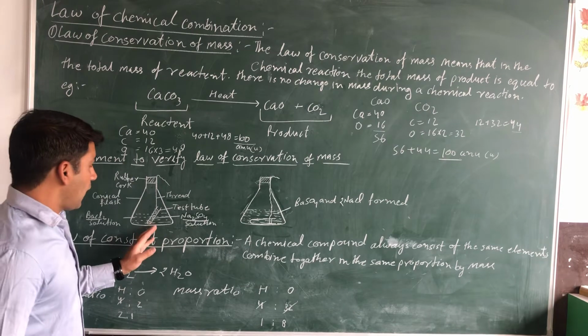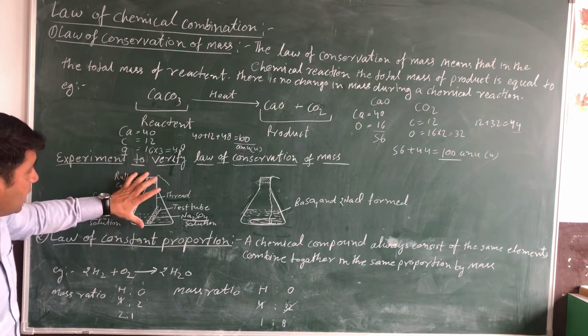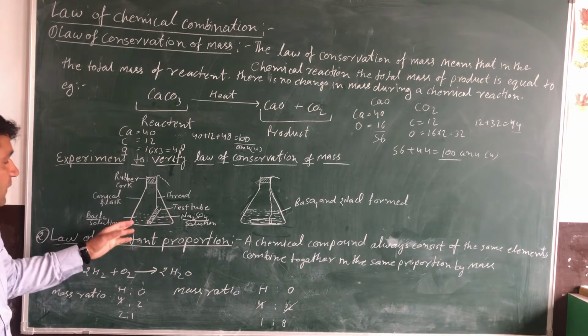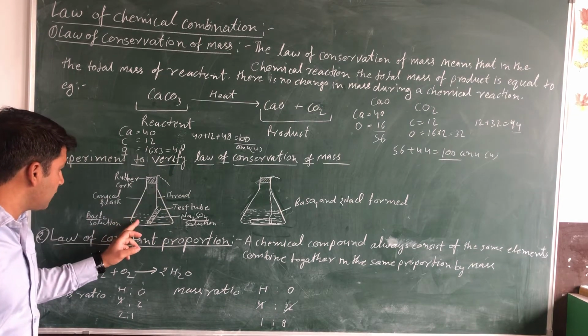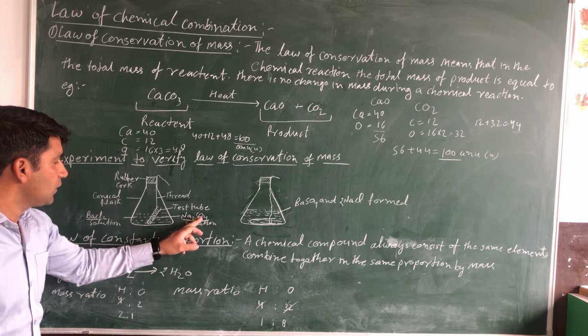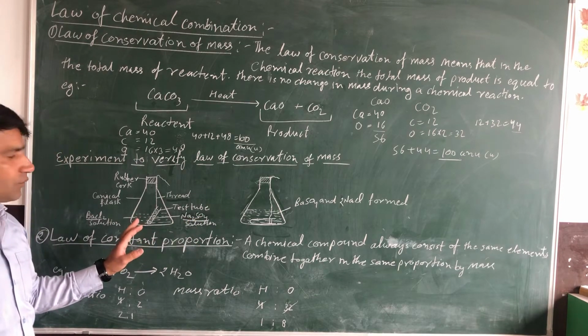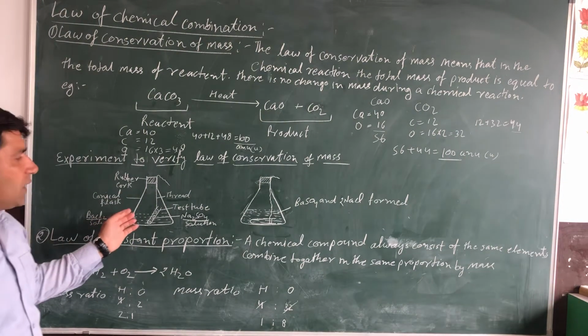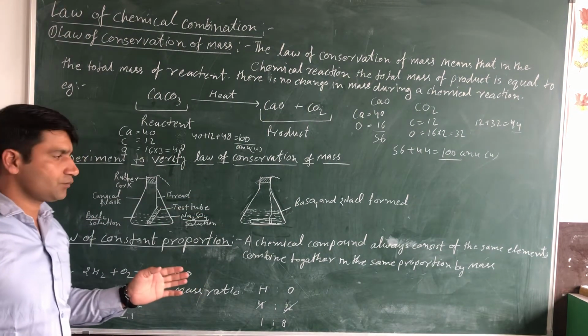Now after some time we take the mass of this whole conical flask with barium chloride and with sodium sulfate. The total mass we take and write down on a paper.